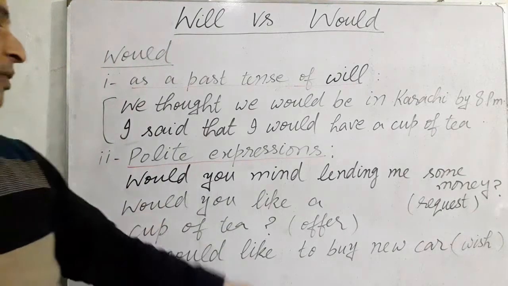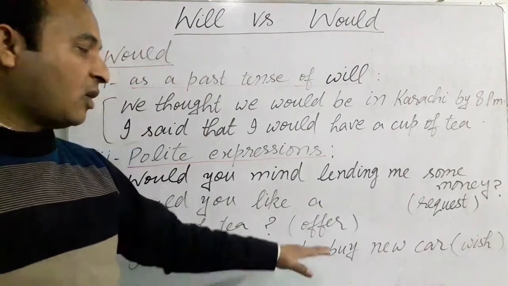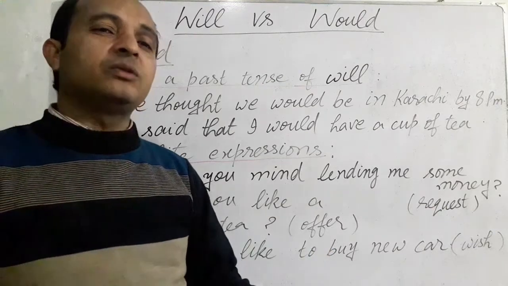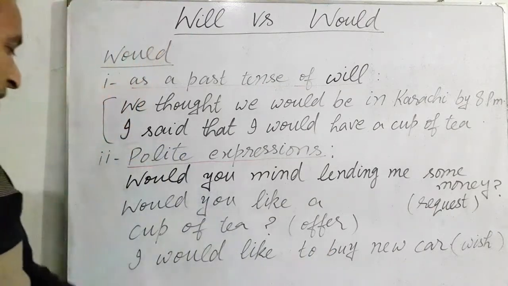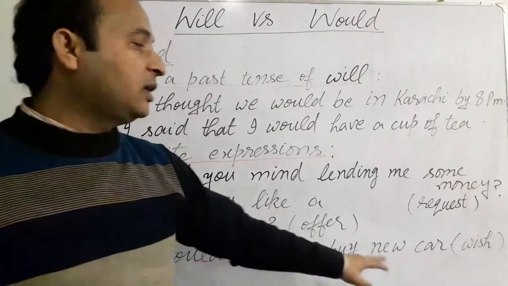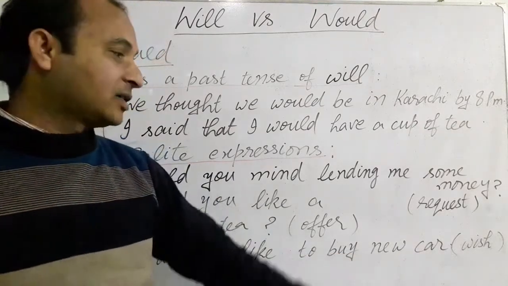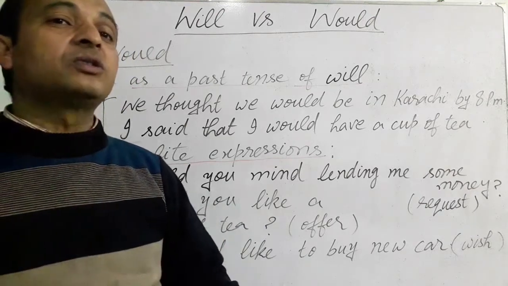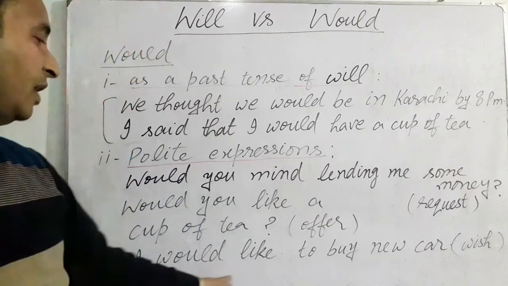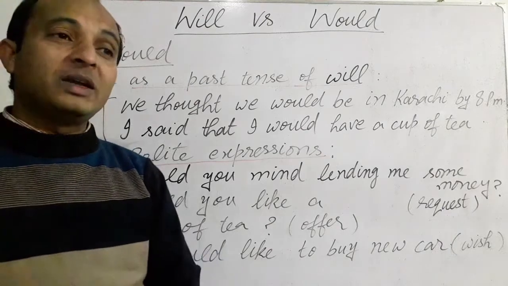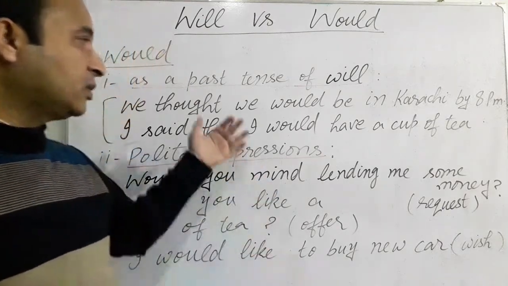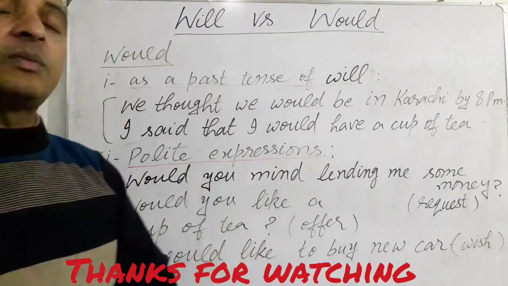Would you like a cup of tea? This is the offer. When we give some offer in a polite way, we use would. I would like to buy a new car. Sometimes we try to show our wish with the use of would. I would like to buy a new car. It means I wish to buy a new car. So these were the two very important uses of the modal verb would.